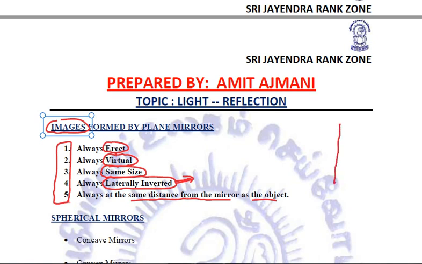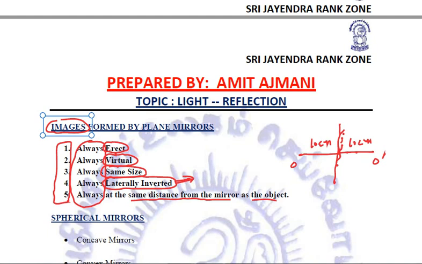For example, if this is a plane mirror, and I have kept an object O at a distance of, let us say, 10 centimeter, then the image which will be formed at this particular point O dash will also be 10 centimeter from the mirror. And we have used this particular word always. That means there are no exceptions to it. So a plane mirror always forms an erect, virtual, same size, laterally inverted image which is at the same distance from the mirror as the object.